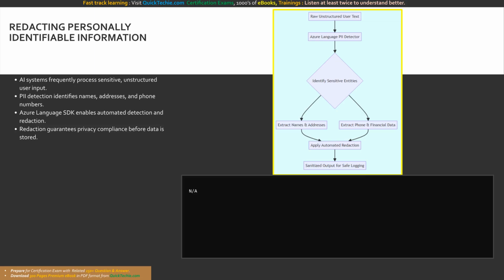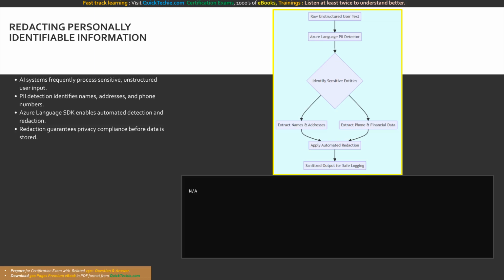Implementing PII redaction involves calling the recognize_PII_entities method from the Azure Language Client Library. Your code passes the raw user text to the service, which returns a structured response containing both the categorized entities and a fully redacted string version. Your application logic must be programmed to instantly discard the raw input and strictly log or process only the redacted output payload. Observe the data sanitization pipeline on the screen.